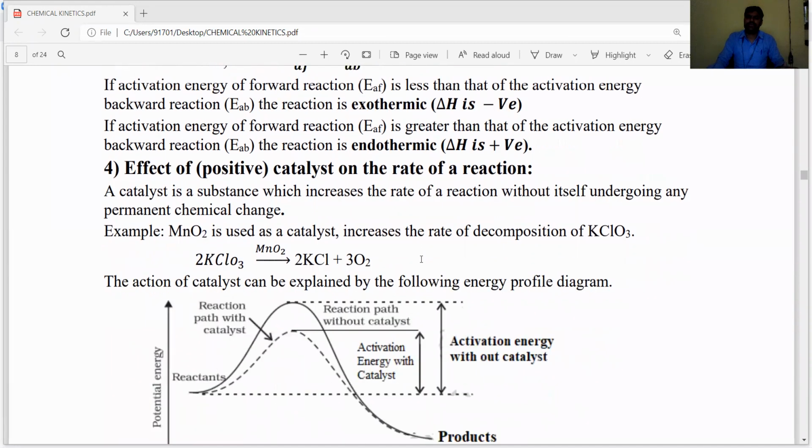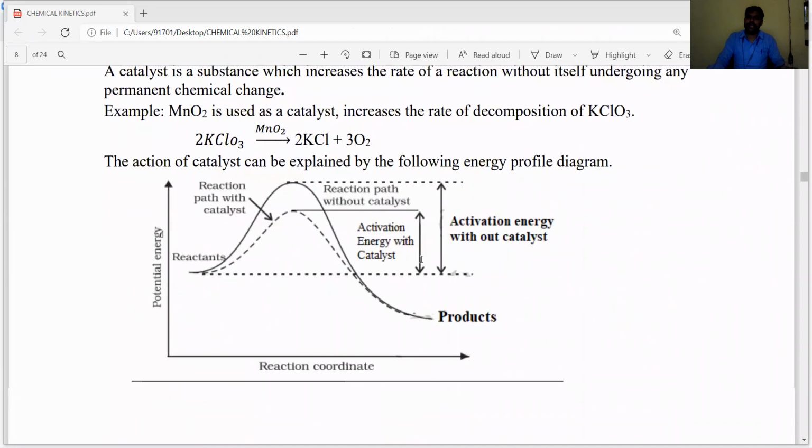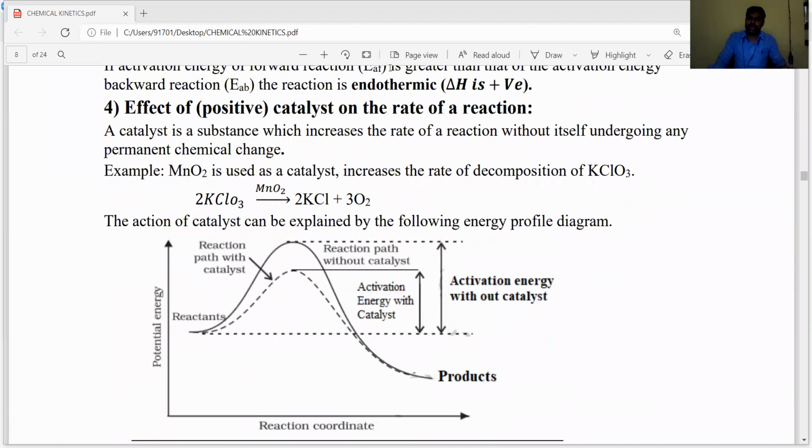The most important fourth factor is the effect of a catalyst. Already we know that catalysts are of two types: one is a positive catalyst, the second is a negative catalyst. The negative catalyst we consider a reaction poison, meaning the negative catalyst decreases the activity of the catalyst and the rate of reaction will decrease, favoring the backward reaction. Generally, catalyst means we always consider a positive catalyst only. If a negative catalyst is present, then it is called a poison.